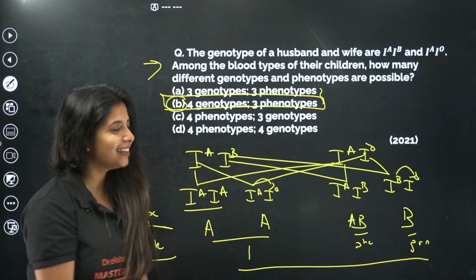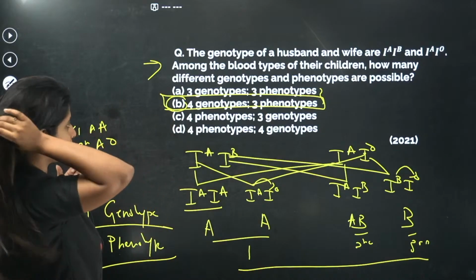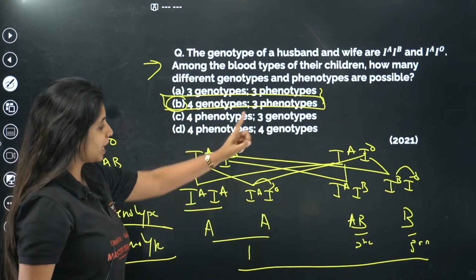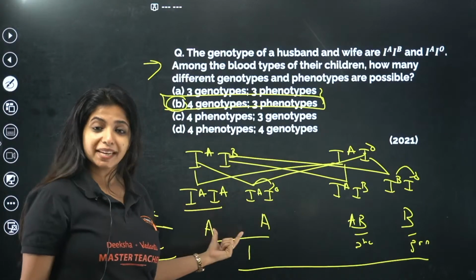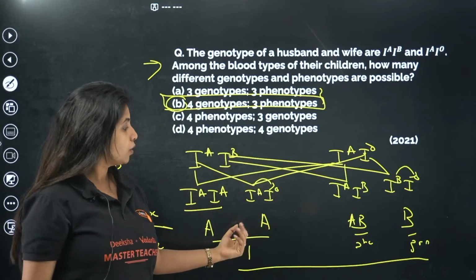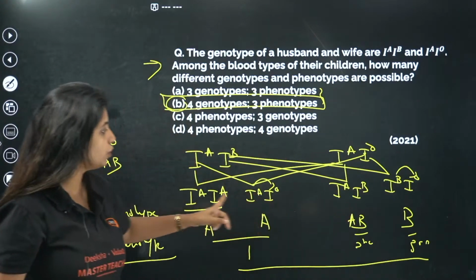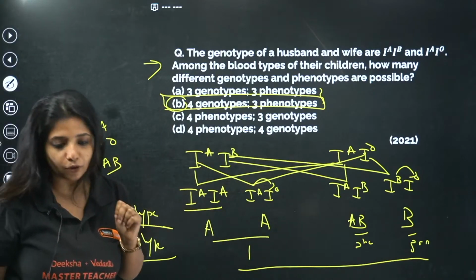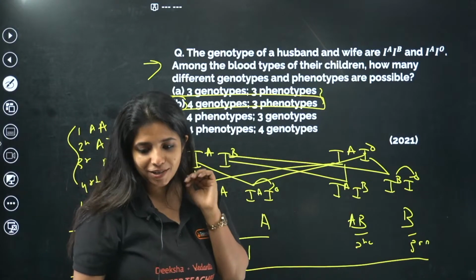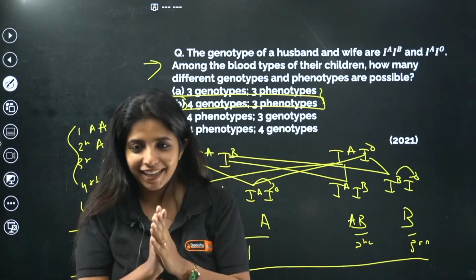Why not other options? Because here 4 phenotypes is given. You do not get 4 phenotypes. This is the same thing only, no? So you do not count it 4. Okay, you counted 3. Genotypes, what do you see? They are different. Genetic makeup is going to be different in all of them, which is why we say 4. Which is why the answer for this question is going to be what? B. Got it?